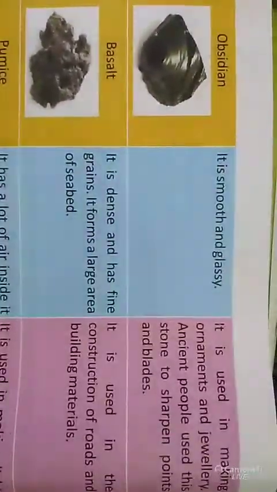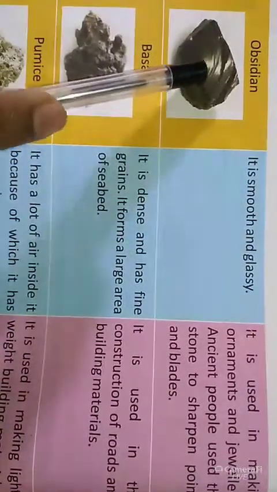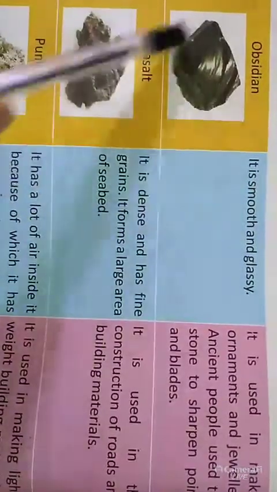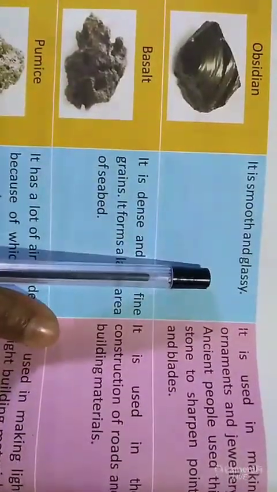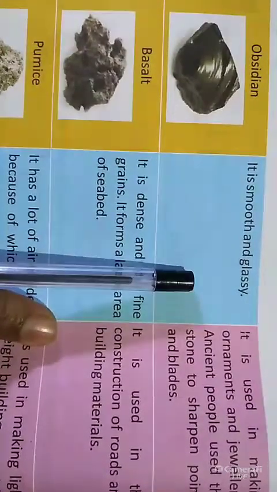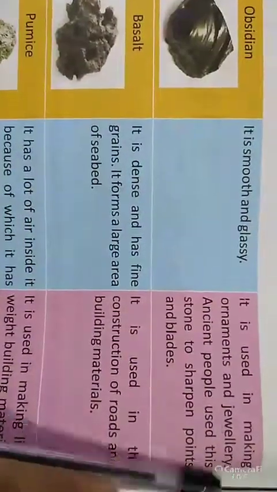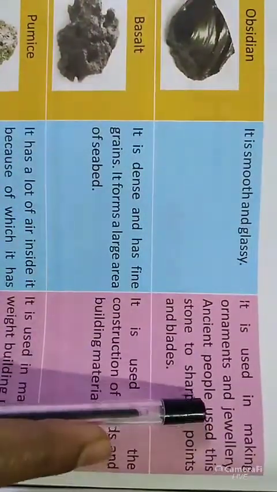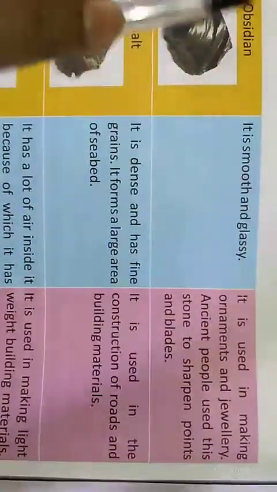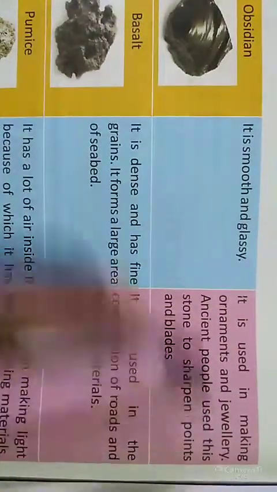Now we discuss the next one, obsidian. So what are the properties of this type of igneous rock? It is smooth and glassy. It was used in making ornaments and jewelry in ancient times. So obsidian rocks are mainly used to make ornaments and jewelry.